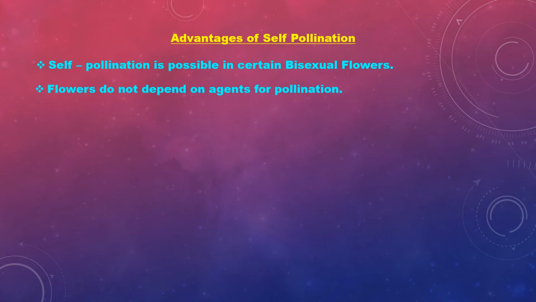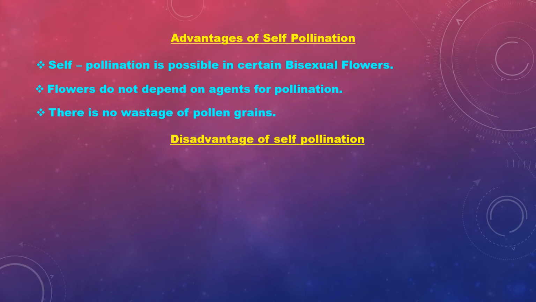Let's see next what agents of pollination are. There is no wastage of pollen grains. In bisexual flowers, the pollen grains are never wasted because they reach the same flower.